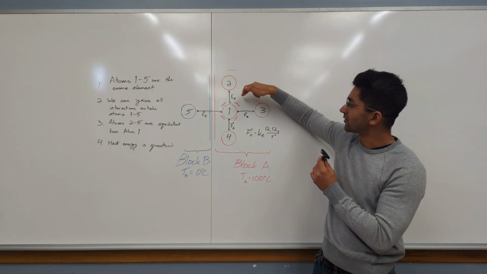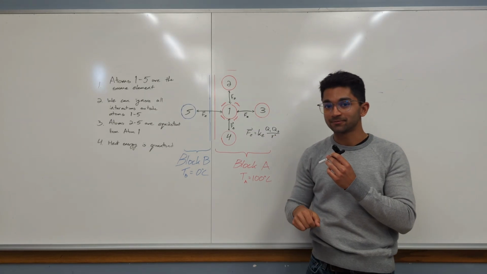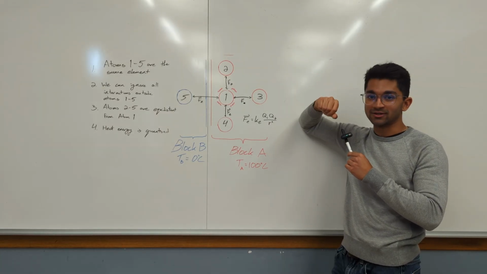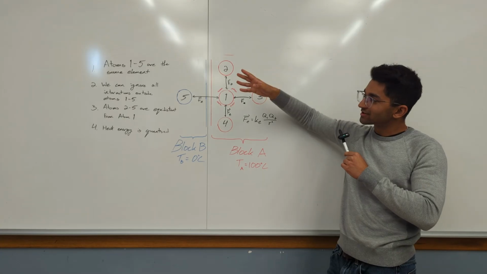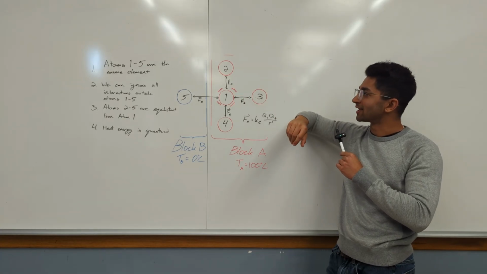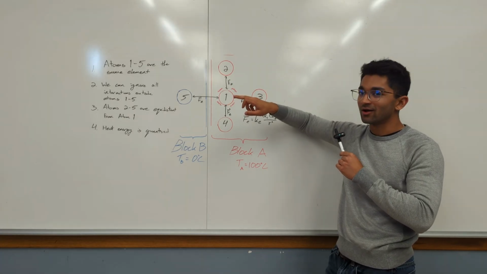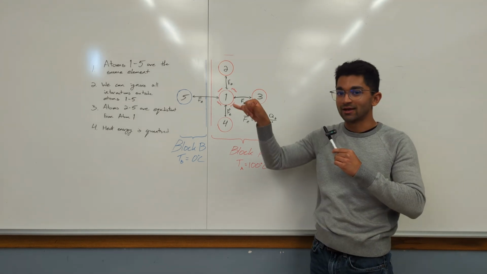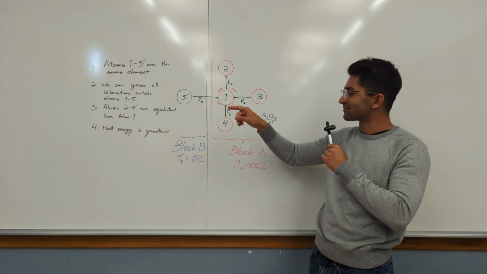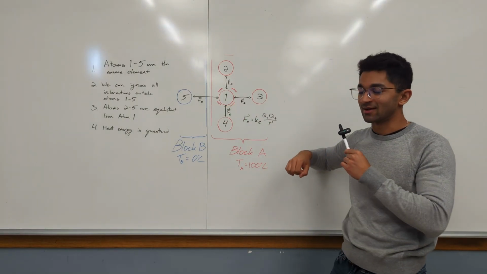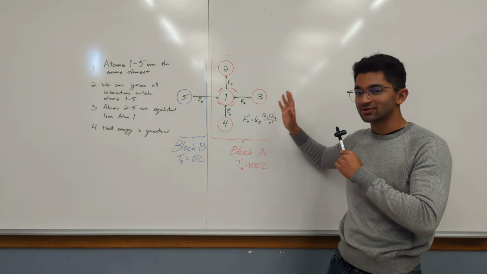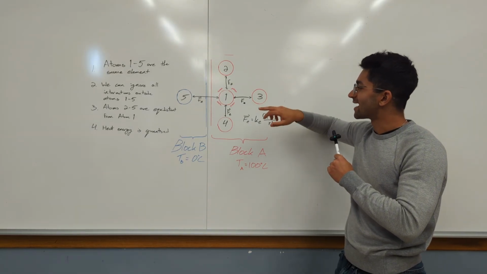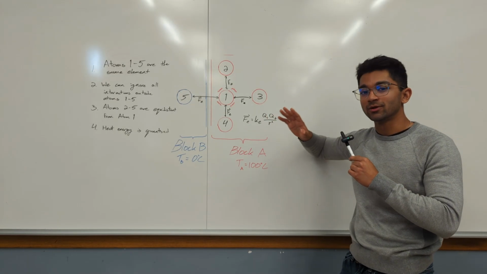Well, we need to figure out what the strength of all these labeled forces here are. This is going to tell us the extent to which they're all communicating with each other. They're all asking for that heat energy. What were the assumptions we made? Atoms 1 through 5 are the same element. So 2, 3, 4, 5, they all have the same charge. Atom 1 has the same charge. So Q1 and Q2 is the same for all 4 cases. And we also said that these atoms are equidistant from each other. So r is the same for all these 4 cases. And Coulomb's constant is just a constant, it's the same for every case, right? So all 4 of these atoms are begging for that heat energy, and they're all equally persuasive.